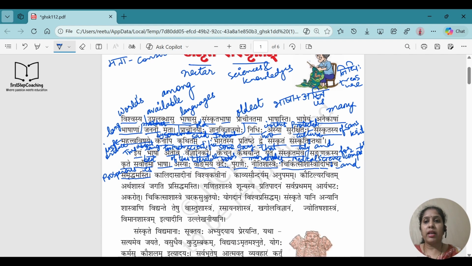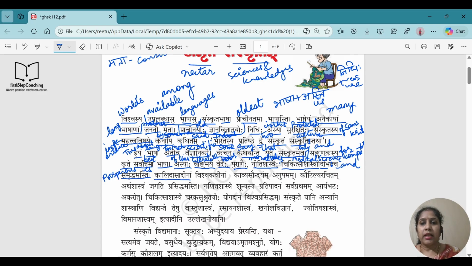Just if you will write the meaning once, then you will be able to start understanding the chapter. Okay. So now the meaning of this line comes as of this language, the literature is very prosperous with Vedas, Puranas, Niti Shastras, the medical science books, and all that. Okay, so we have so many scriptures, so many texts in Sanskrit available to us.